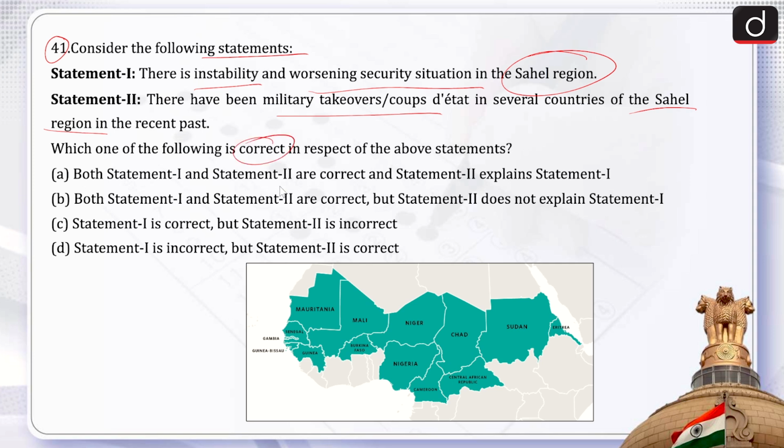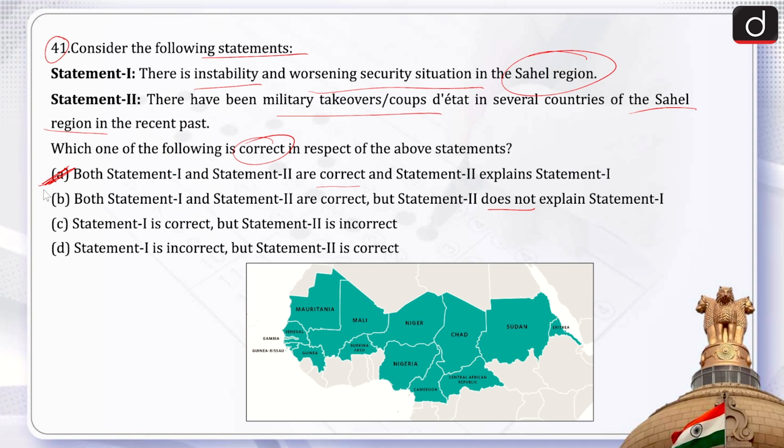Both statement 1 and statement 2 are correct, and statement 2 explains statement 1. Both statement 1 and statement 2 are correct, but statement 2 does not explain statement 1. Statement 1 is correct, statement 2 is incorrect. Statement 1 is incorrect, but statement 2 is correct. So, the answer for this question is option A, that both statement 1 and statement 2 are correct and statement 2 explains statement 1. Let us first see.